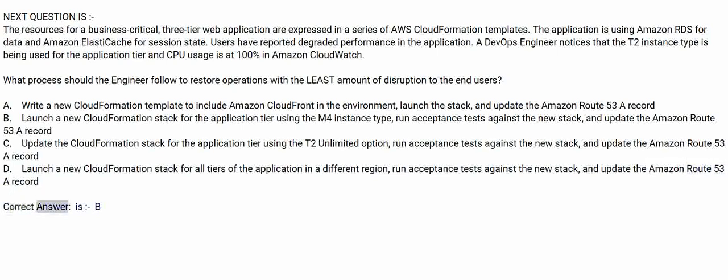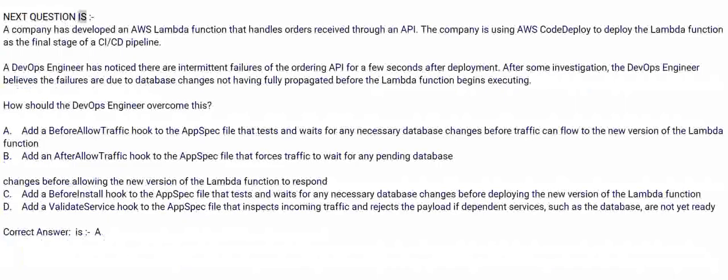Correct answer is B. Next question: a company has developed an AWS Lambda function that handles orders received through an API. The company is using AWS CodeDeploy to deploy the Lambda function as the final stage of a CI/CD pipeline.